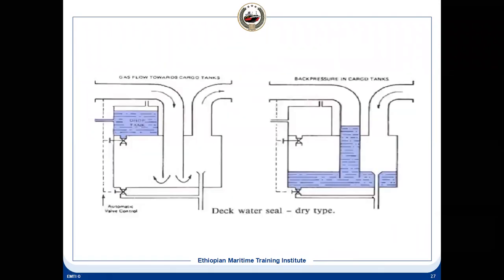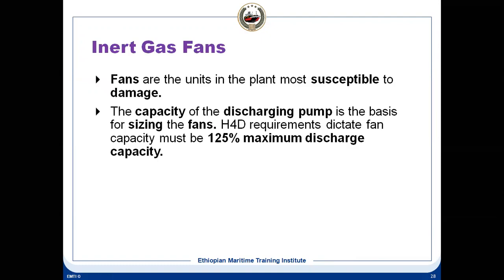So this is the way it is arranged. Now is the fan. The IG blower, as per the SOLAS regulation, there have to be 2 IG blowers, and it says that the combined capacity should be 125% of the discharge capacity. Why is it so? Because discharge capacity depends on the pump.